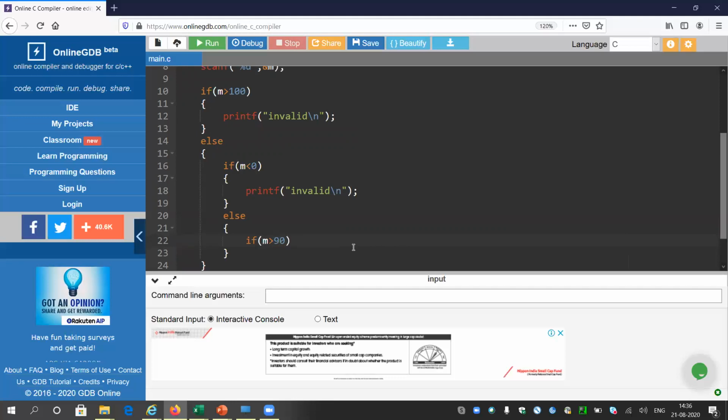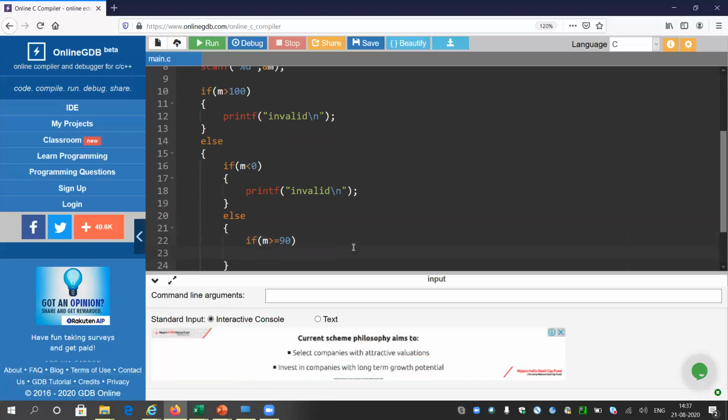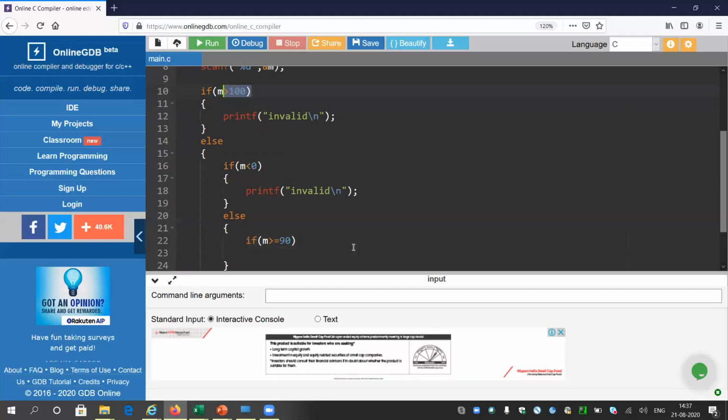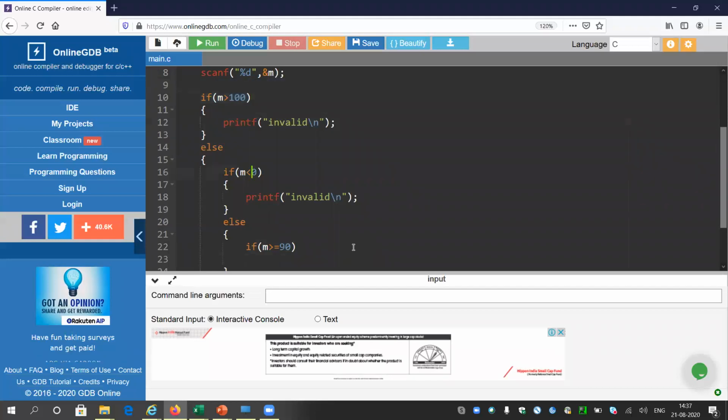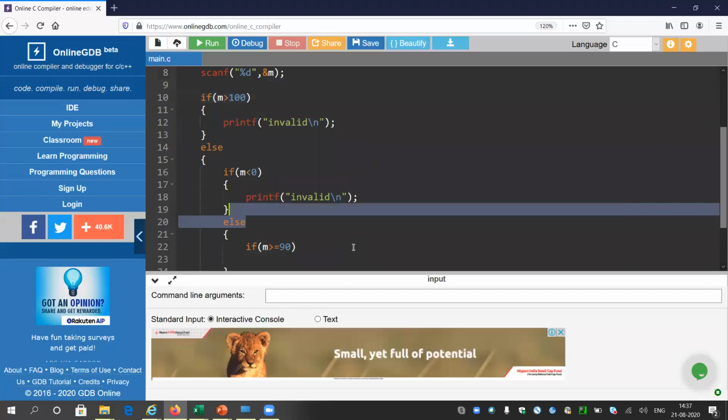I am telling this again because I'm not as good in mathematics as you, so I prefer to use my computer to do all the tough mathematics, and you can also use your computer to do the same. Anyway, it will be enough to check if the value is greater than 90, because we have already checked that the value is less than 100 and greater than 0, so that it comes into the else block.